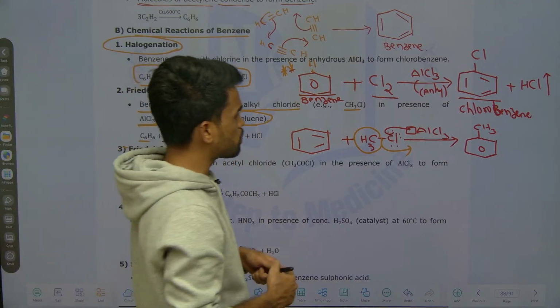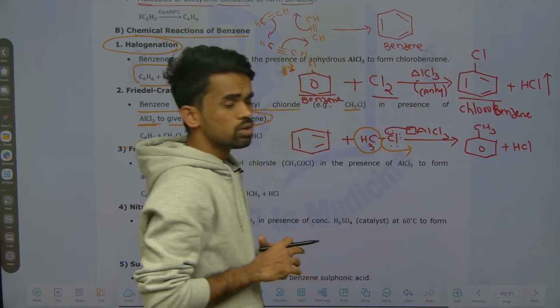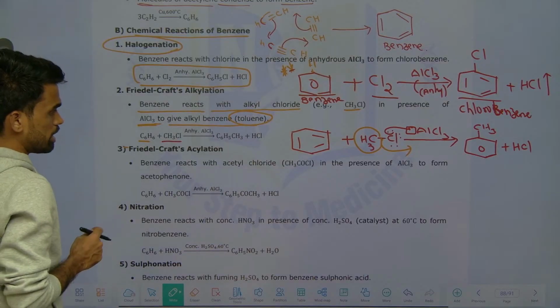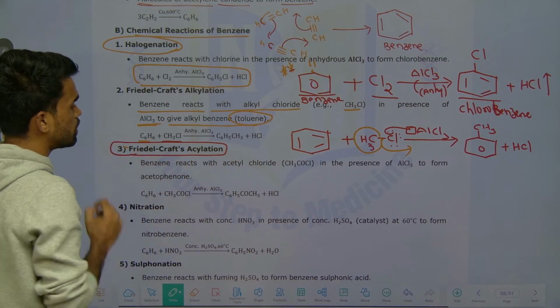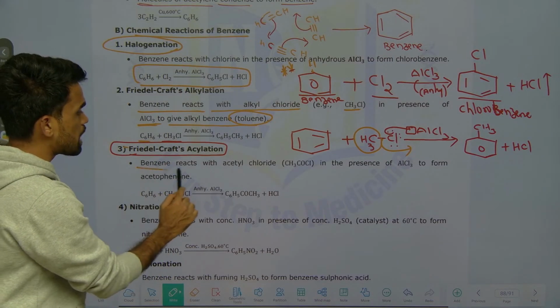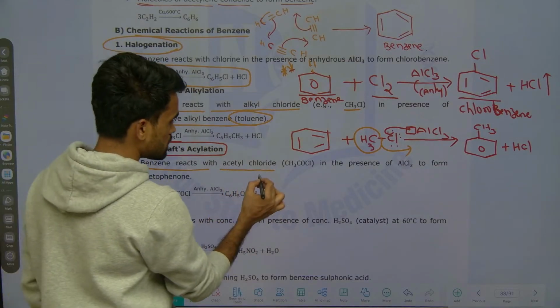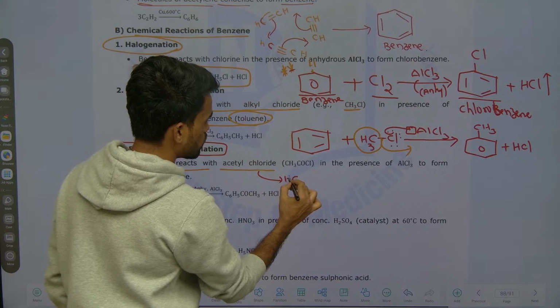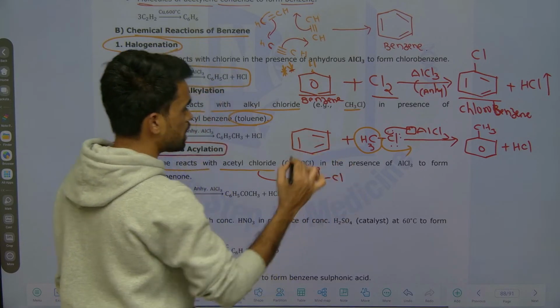Now what is the byproduct here also? Here also HCl gas is released, that's it. Okay, next, look at the next one, Friedel-Crafts acylation. What is the third reaction here? Friedel-Crafts acylation. They are saying benzene reacts with acyl chloride, okay, acetyl chloride, which is nothing but CH3COCl. This is called acetyl chloride.